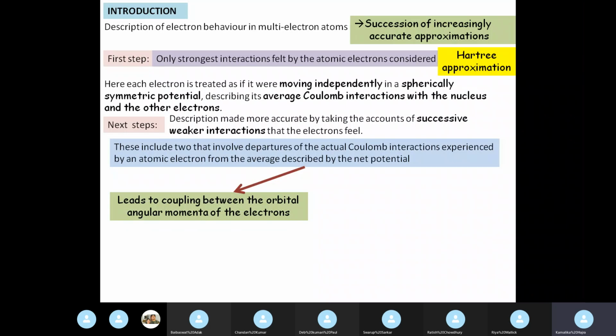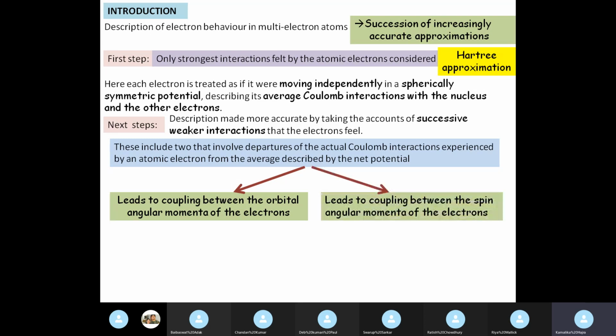Out of these two departures, one leads to coupling between the orbital angular momenta of the electrons. All the electrons are moving around the nucleus, so all of them have individual orbital angular momentum. Each electron has its own orbital angular momentum because of its motion in an orbit around the nucleus. So there will be an interaction between the orbital angular momenta of all the electrons that are moving around the nucleus. So this coupling is one.